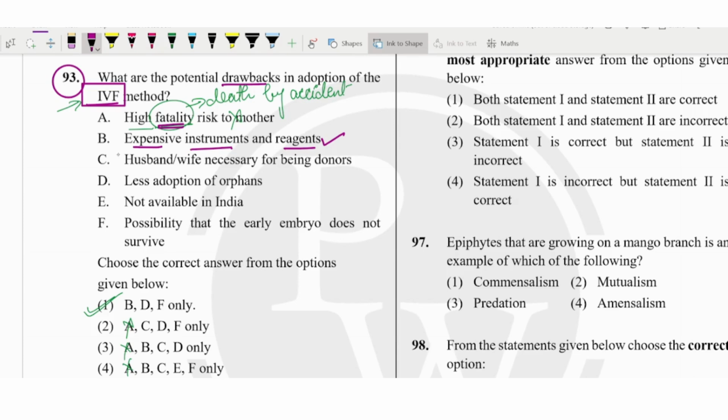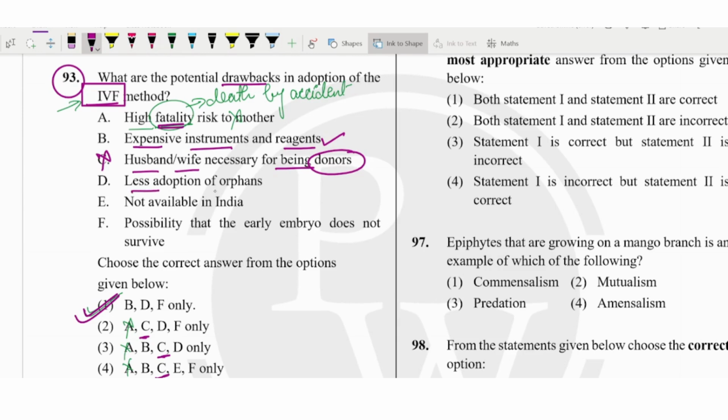So B should be there. Husband or wife necessary for being the donor: it's not necessary that only the husband can give the sperm or only the wife can give the eggs. We can take from any donor, the egg or the sperm. So C should not be there. C is eliminated. Again we have the answer in front of us. So like that you have to choose the answers.